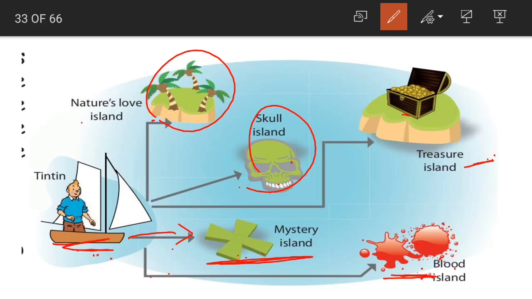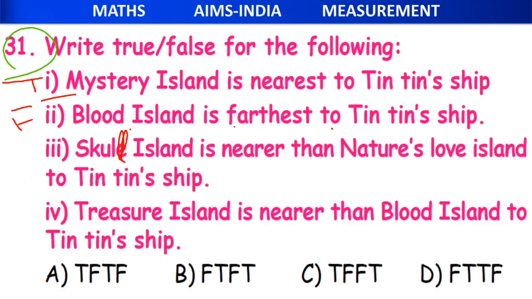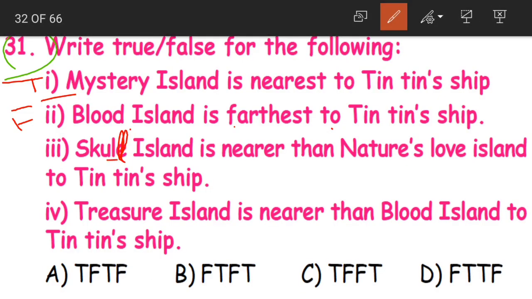Skull Island is nearer, yes, this is of shorter distance. What is the sentence saying? That Skull Island is nearer than Nature's Love Island to Tintin's ship. So statement 3 is true.